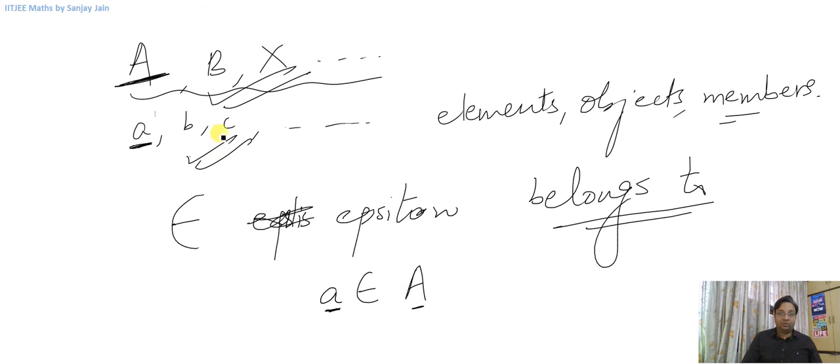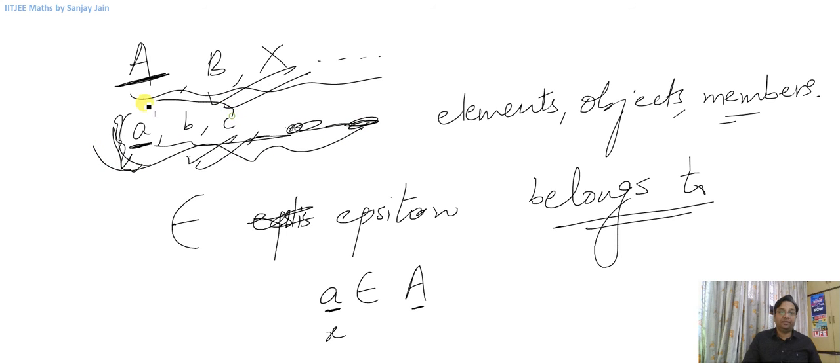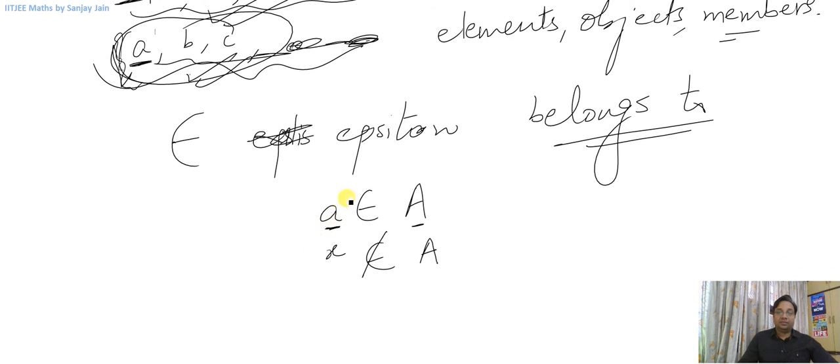Let us say you know that this was the list of elements, and there was no other element in the set. So if I ask you whether x belongs to this collection or not? I have written only a, b and c. Okay, so x, you will say, doesn't belong to A, let us say. Okay, all right. So this means belongs to, this means doesn't belong to.